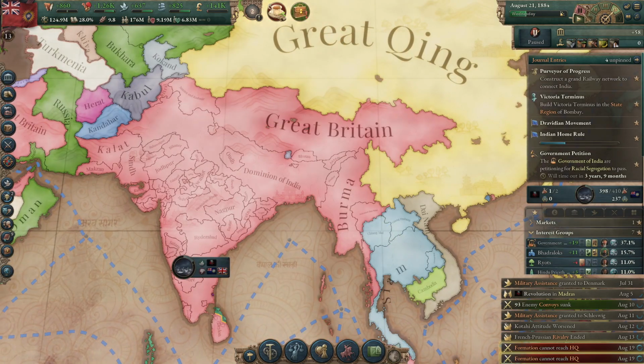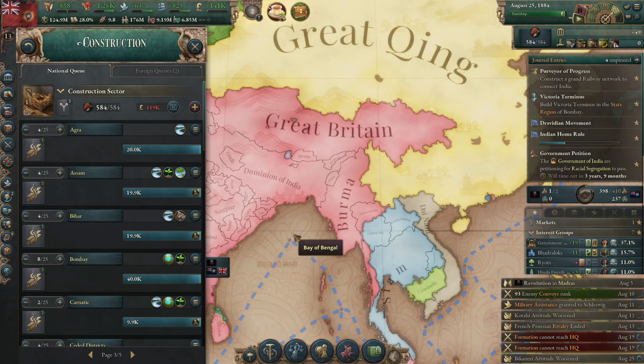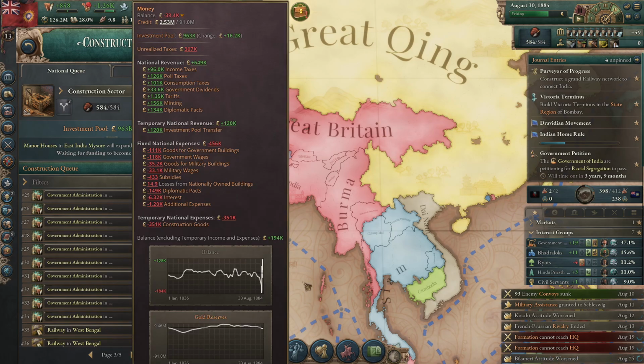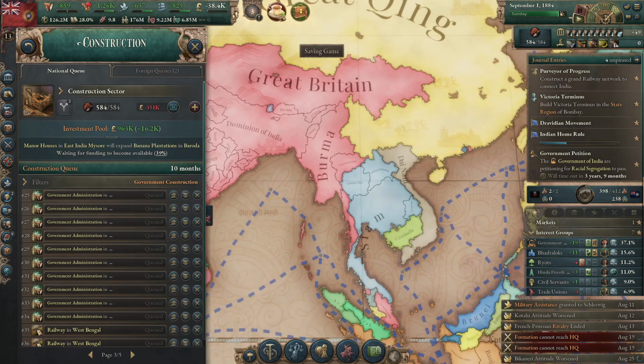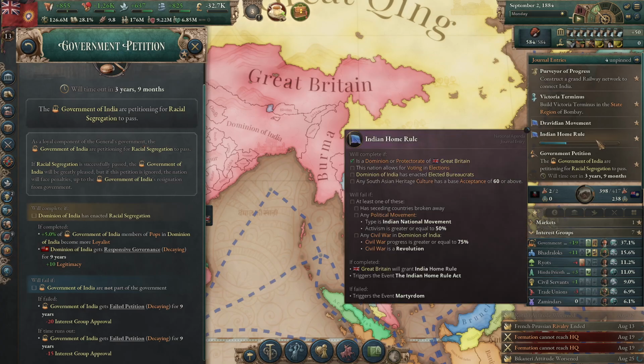Alright, so. Finances are doing well. So if we unpause construction, finances should still be doing well. They're not doing as well. But that's okay. This is not that much debt. We're only paying 6% interest each thing. So, not this one. This one.